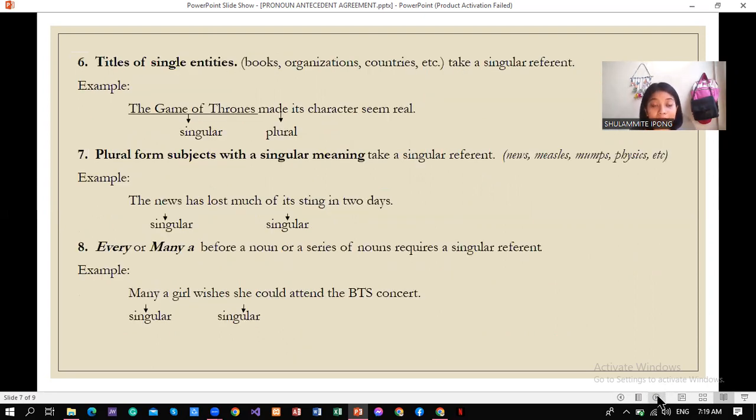Then the 6th rule, titles of single entities such as books take a singular referent. Number 7, plural form subjects with singular meaning take a singular referent, such as news, measles, mumps, or physics. Number 8, every or many a before a noun or a series of nouns requires a singular referent.